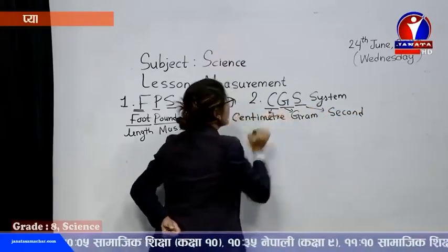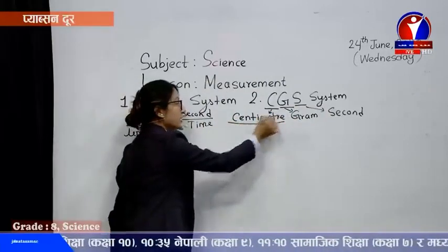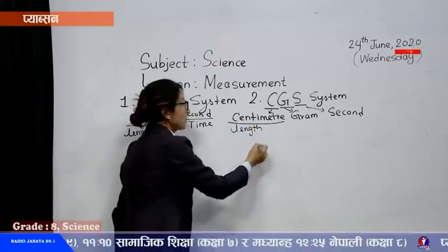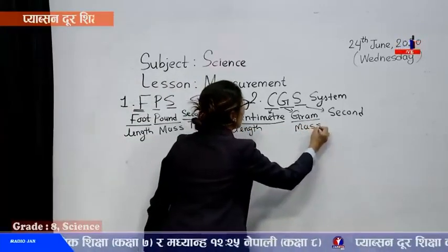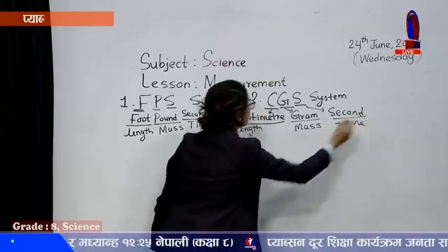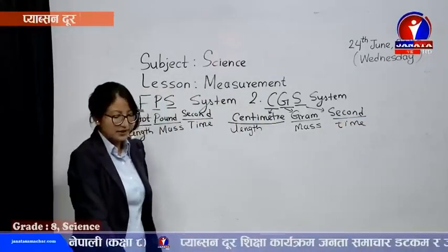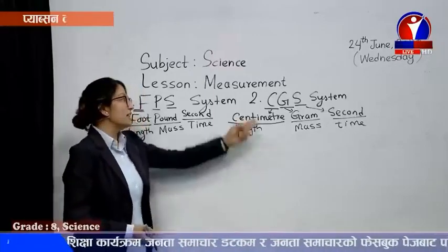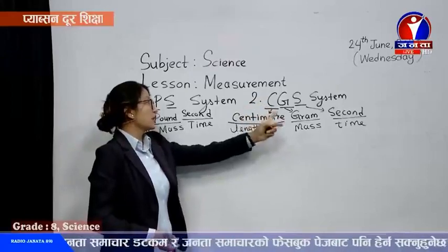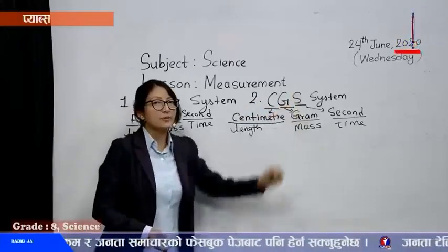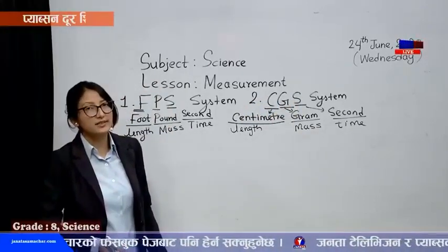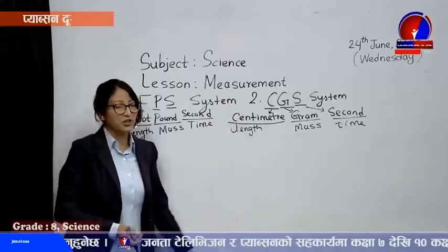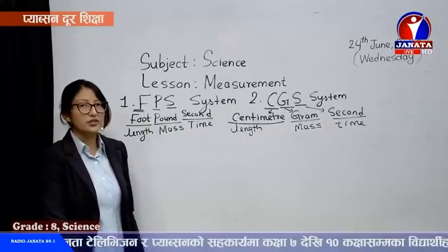The system in which length is measured in centimeter, mass is measured in gram, and time is measured in second is called the CGS system. You can get the definition here. It is a French system of measurement. You can get the slides over here for the definition.